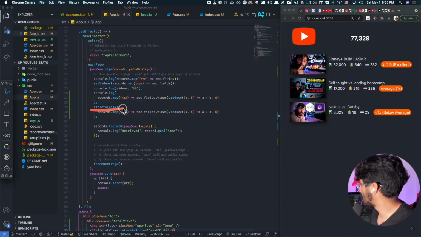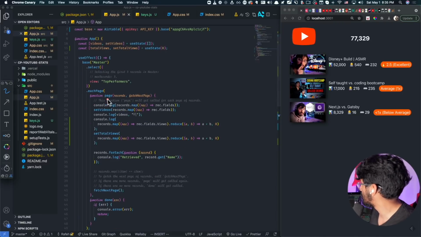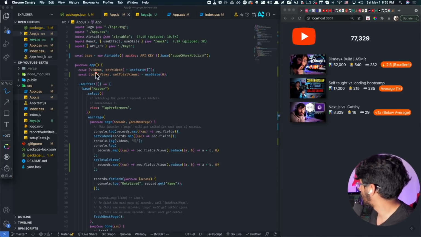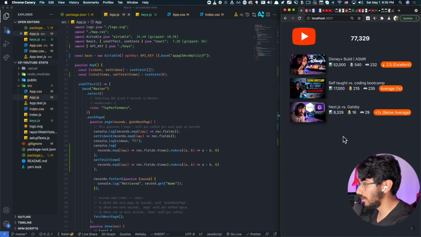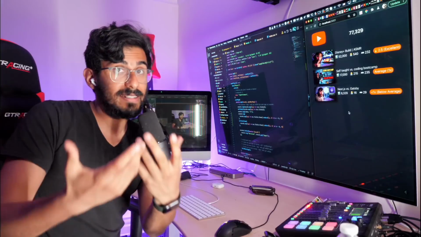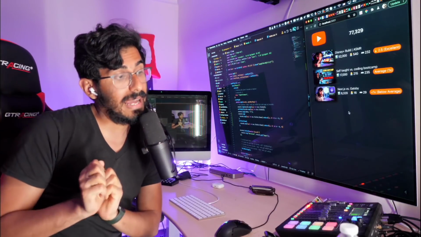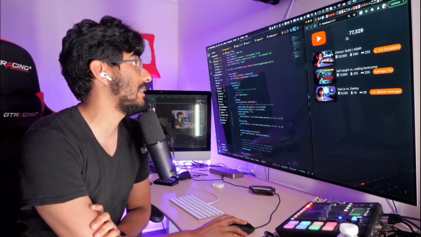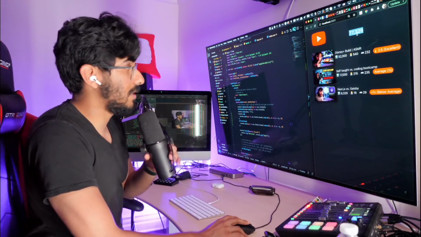If you look here, set total views, I'm using the React useState hook. The useState is right there, and I'm doing set total views. Boom. And what's cool about that is React essentially waits for Airtable to give the data back. Once Airtable gives the data back, that's when it dynamically updates the app right over there. This is pretty cool so far.